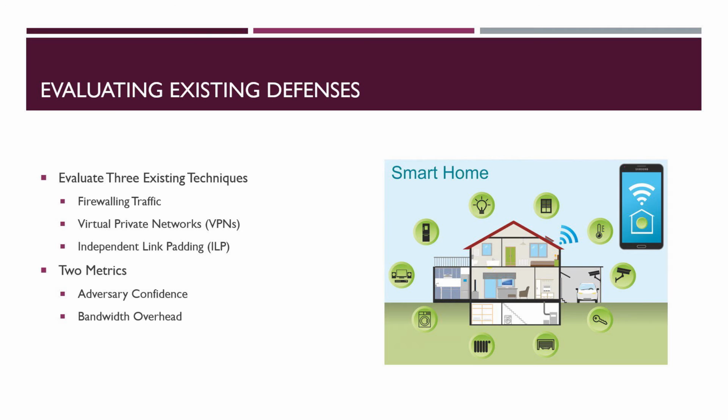According to the article, adversary confidence is the expected ratio of correct activity inferences to attempted activity inferences by an adversary with no prior knowledge when traffic rate metadata is defended by a particular technique. Lower adversary confidence means that the technique is more effective at protecting user privacy. Also, according to the article, bandwidth overhead is the ratio of network data sent with and without a given defense technique. A lower bandwidth overhead is preferable because extra traffic contributes to network congestion and can consume user data caps.